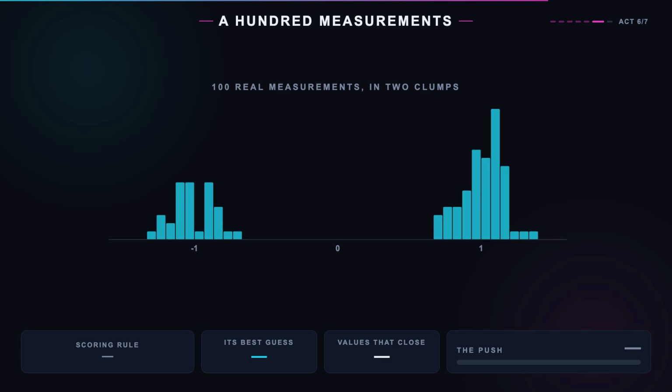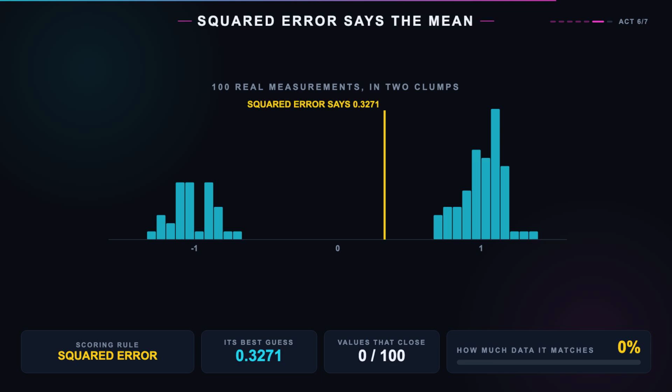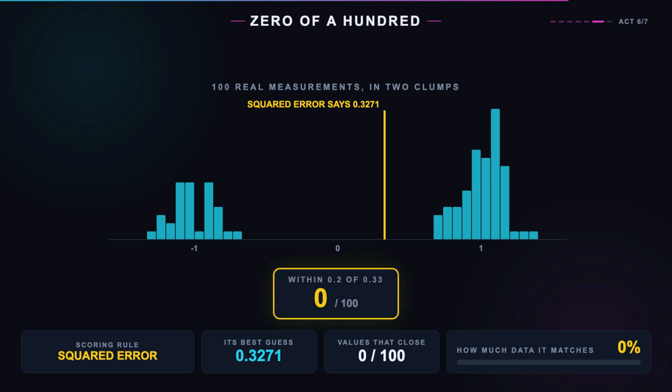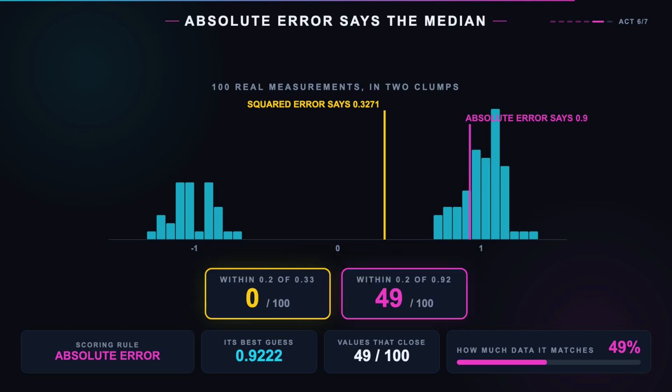And here is the version of that which is absolutely everywhere and almost never named. 100 measurements in 2 clumps, one near -1, one near +1, and about 2/3 of them are in the upper clump. Ask squared error for the single best number to predict, and there is an exact answer. It is the mean, plus 0.33. Now count how many of those 100 measurements are anywhere near plus 0.33. 0. Not one of them. Squared error's ideal answer is a value that never once occurred.